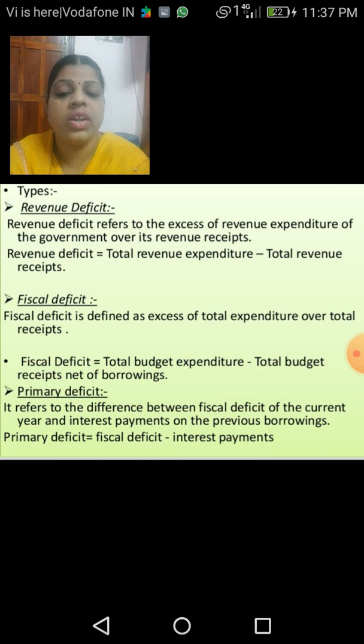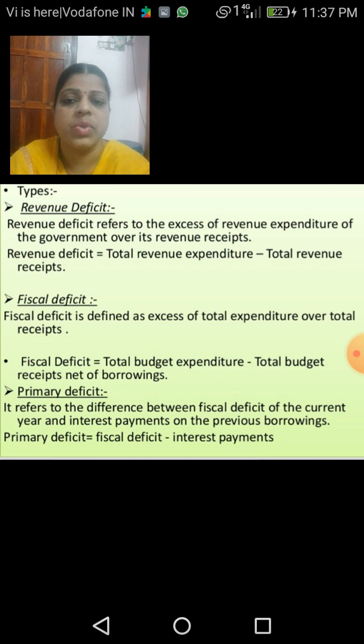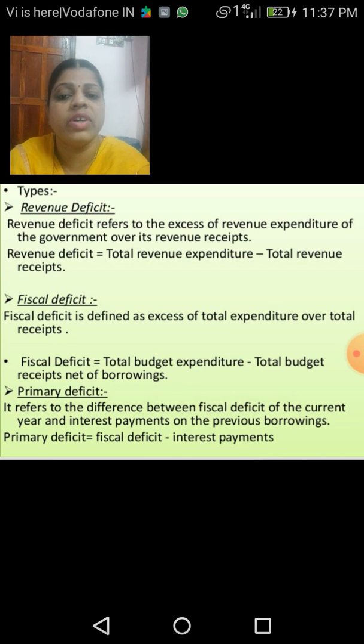Once again I will repeat, children. See, these three terms have only slight differences in the calculations. So, please listen to this. The revenue deficit means that the value of the revenue receipts you have to deduct from the revenue expenditure. The second one is the fiscal deficit. Fiscal means it is related to the government, right? So, that is also the excess of the total expenditure over the total receipts. There also the expenditure is more compared to the revenue.